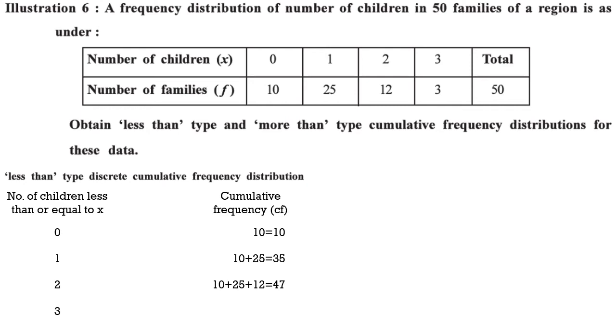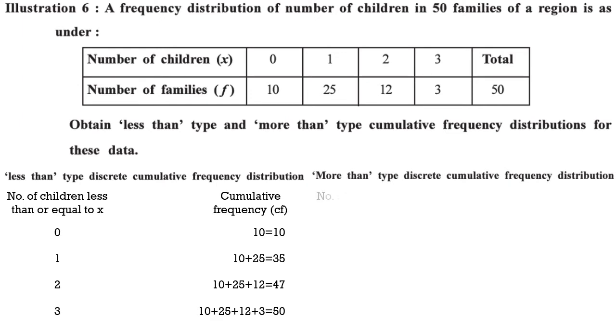And then at the end, number of families having 3 children or less than that, that is we have to make a total of all the children here, that is 10, 25, 12 and 3, making a total of 50. So this was the less than type discrete cumulative frequency distribution. Next, we have to find the more than type discrete cumulative frequency distribution. Same way, but we will write number of children more than or equal to X. The numbers will not change, just the title will change.